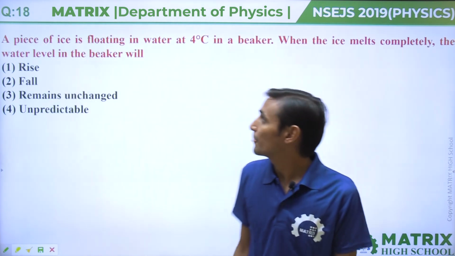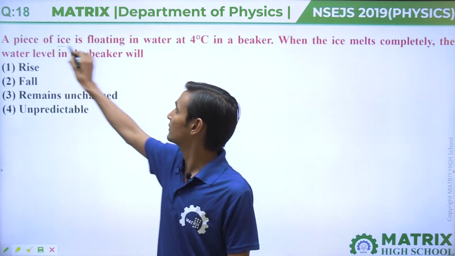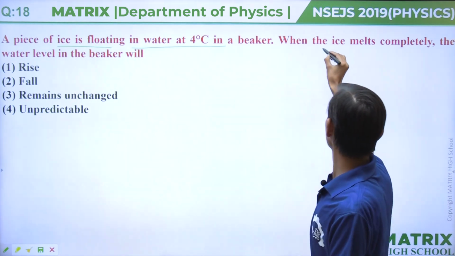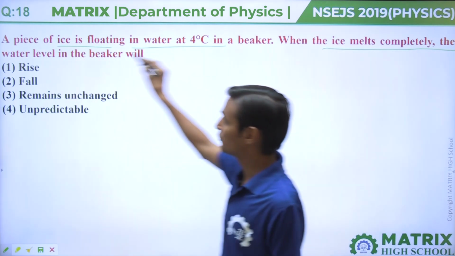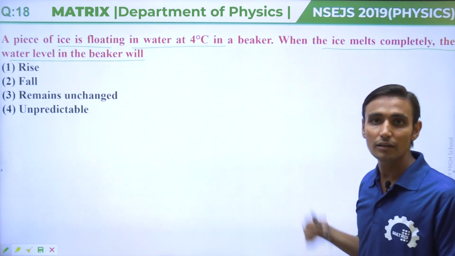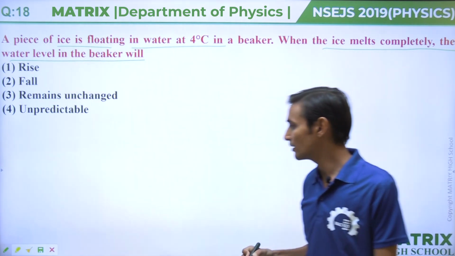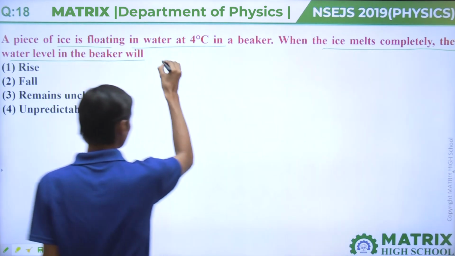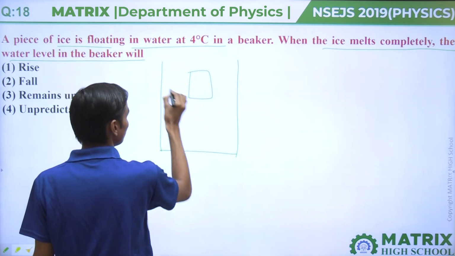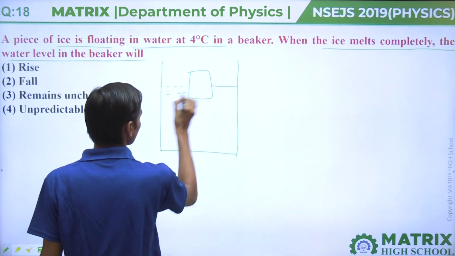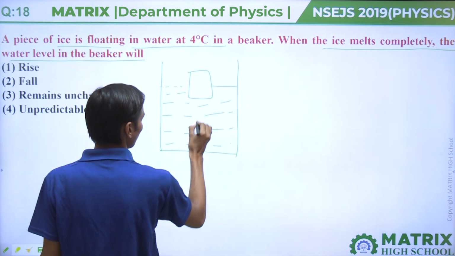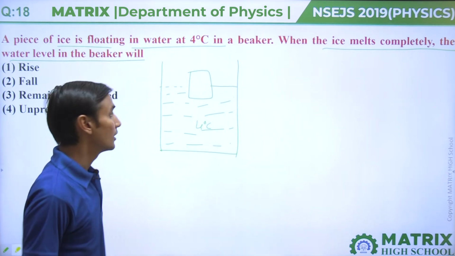Question number 18. In this question, a piece of ice is floating in water at 4 degrees centigrade in a beaker. When the ice melts completely, the water level in the beaker will become... Now we will take this example. Let us understand. An ice cube is floating in water at 4 degree centigrade.